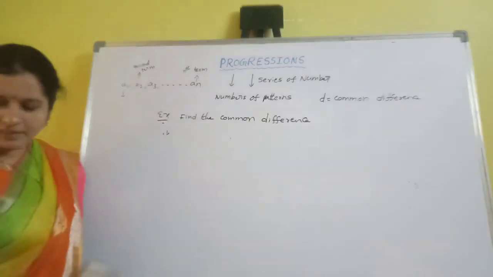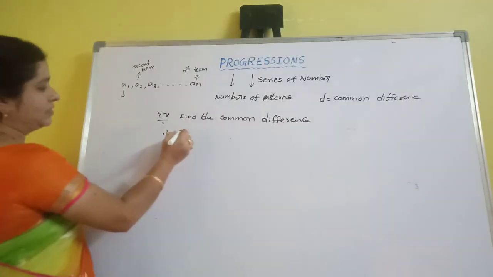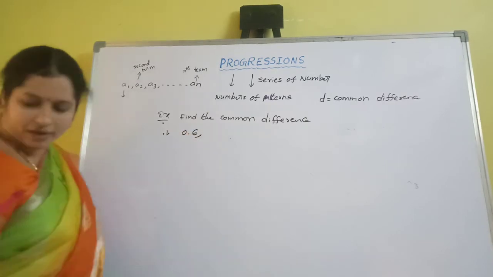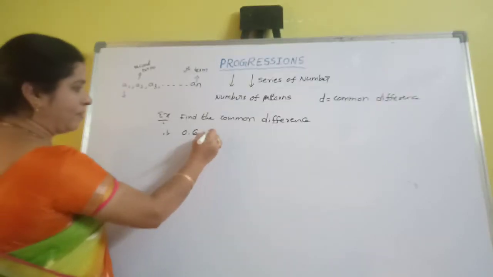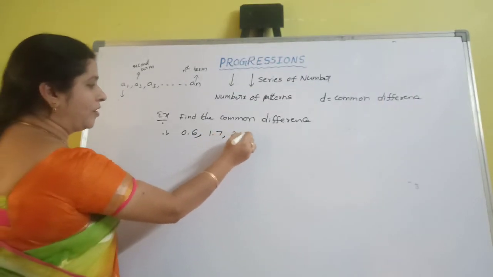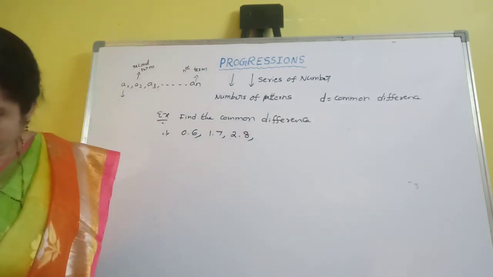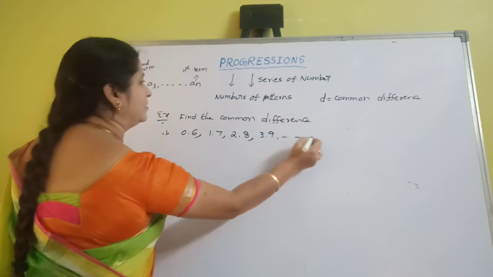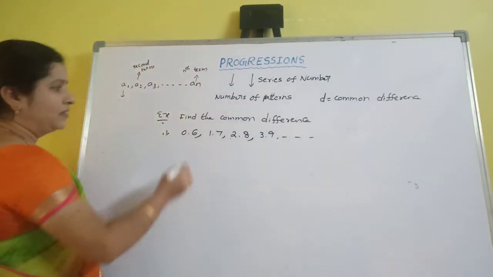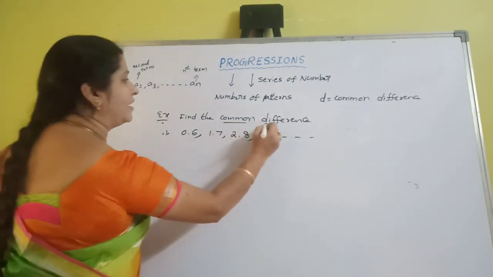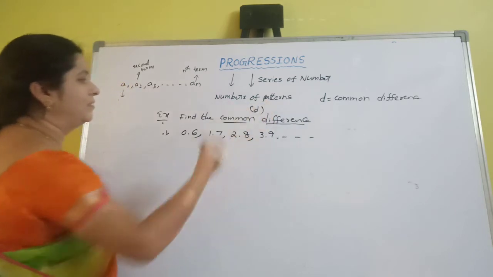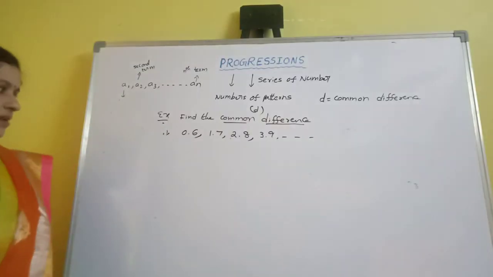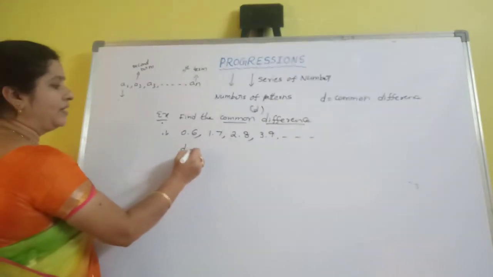First example, the series is given like this: AP series 0.6, 1.7, 2.8 and 3.9, etc. It is an infinite series. So how can you find the common difference, the D value? What is the formula for D?